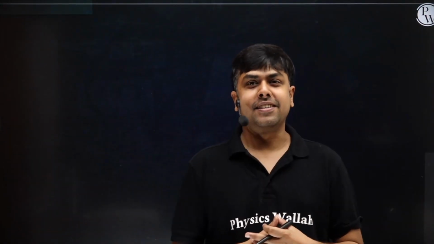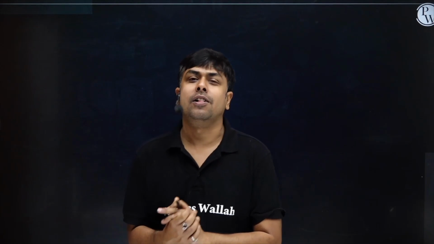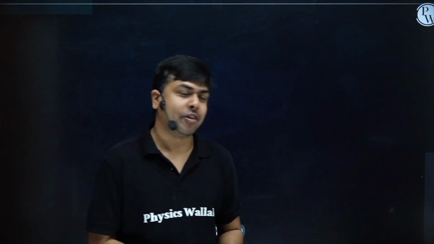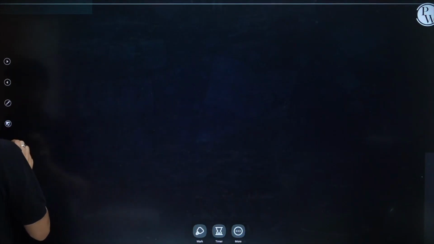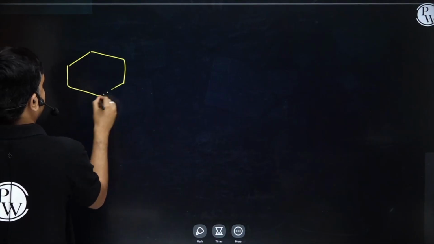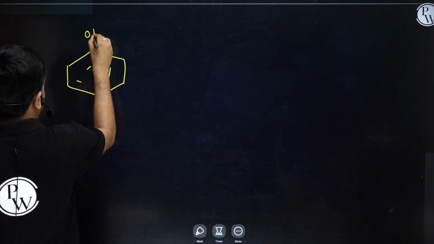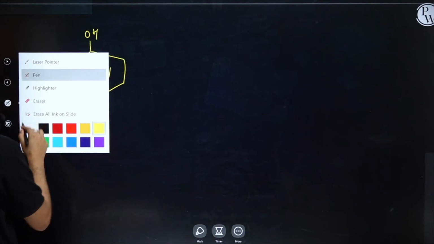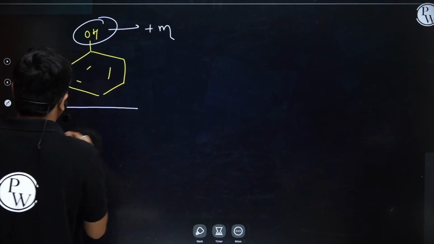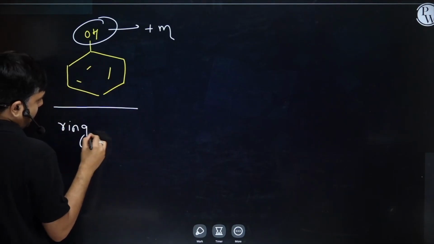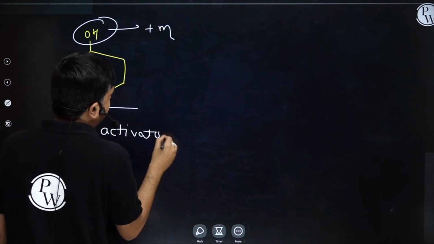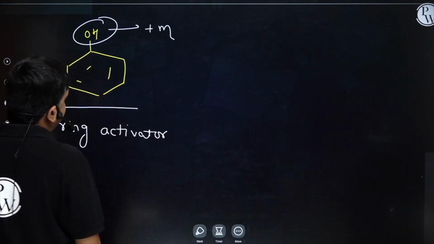Students, now let's discuss some chemical behavior of phenols, or chemical properties of phenols, or we can say chemical reactions of phenol. Students, if I look at the structure of phenol, Ph, OH. Can I say this OH will act as a plus M group? So can I say it is a ring activator? This phenol is an activated ring, right? A plus M group will activate the ring.